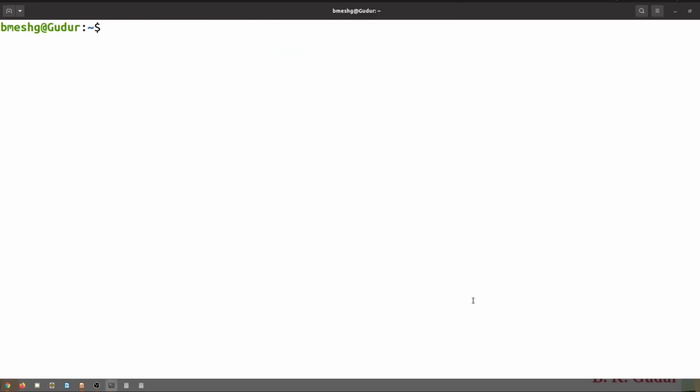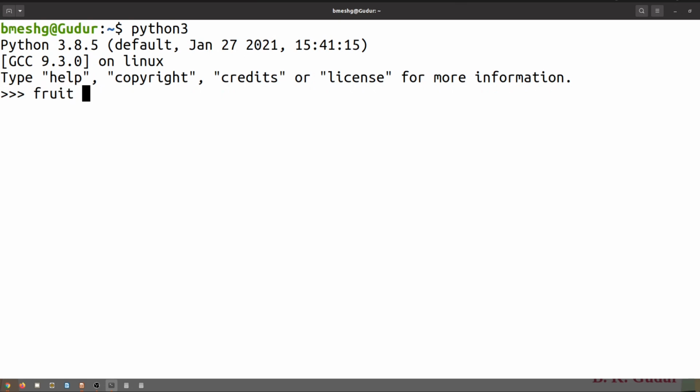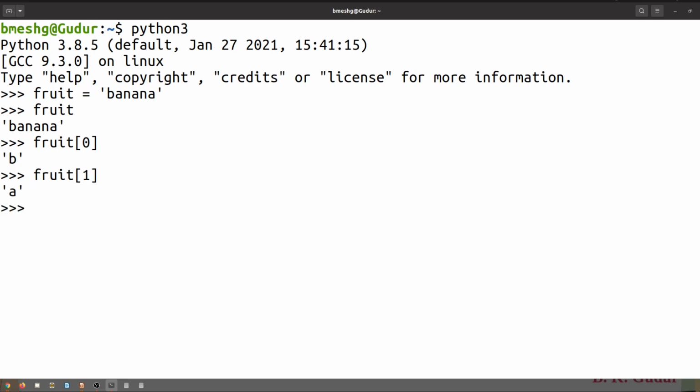Let me start the Python interpreter using the command python3. Here, let me take a variable fruit is equal to, I'll take a string banana. And now, if I just print fruit, it is banana. If I print fruit of, for example, 0, it is B. And fruit of 1, it will be A. And we can even assign that to some variable called letter is equal to fruit of 1. And when I print letter, I'll get A.